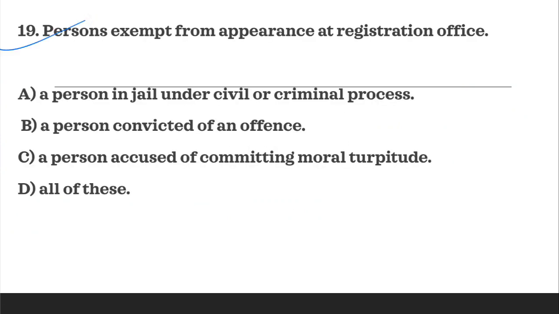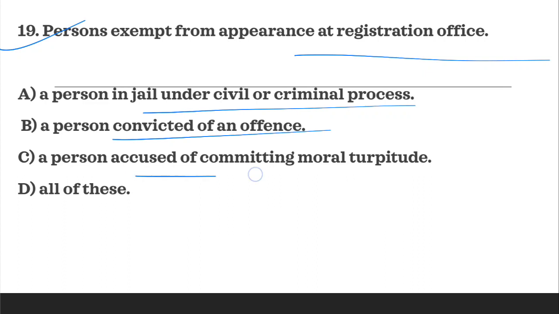19. The next question. Persons exempt from appearance at registration office. So what people are exempted from personal appearance? A option is a person in jail under civil or criminal process. B says a person convicted of an offence. C says a person accused of committing moral turpitude. And D all of these.